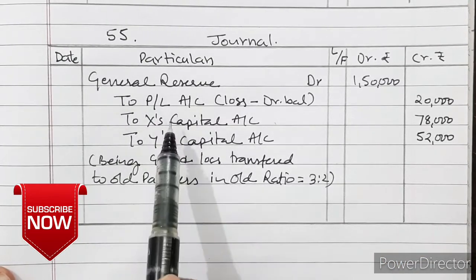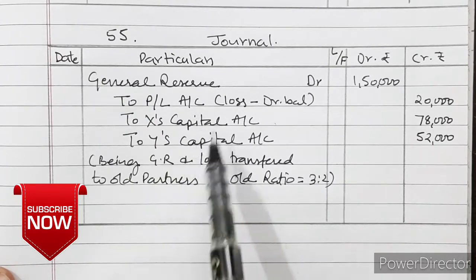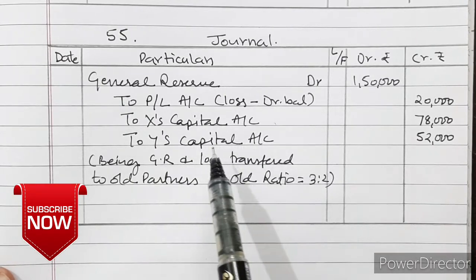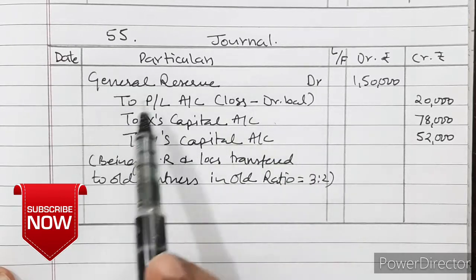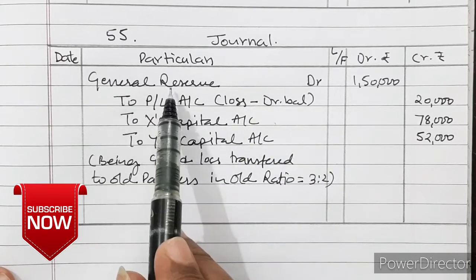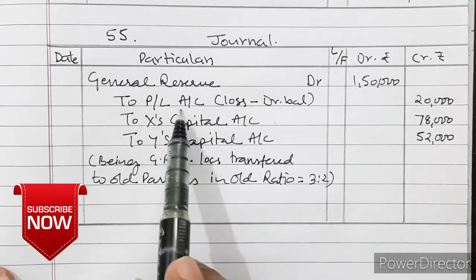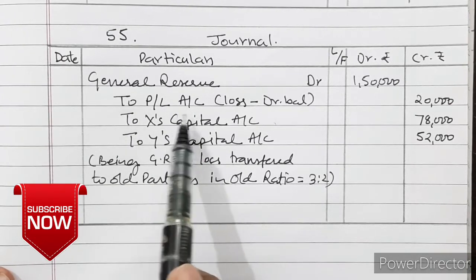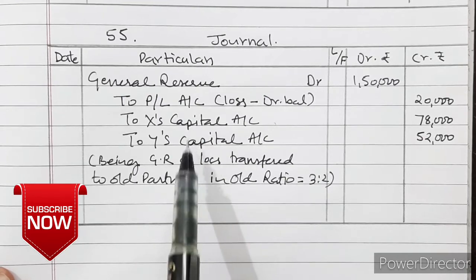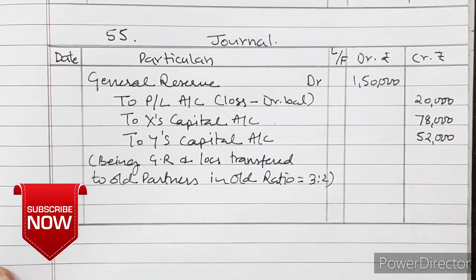But this general reserve and profit and loss account can be separately journalized also. I have made a compound entry here for both, but you can separately distribute general reserve to X and Y, and then profit and loss account will also be distributed to X and Y separately. So it can be converted into two entries as well.